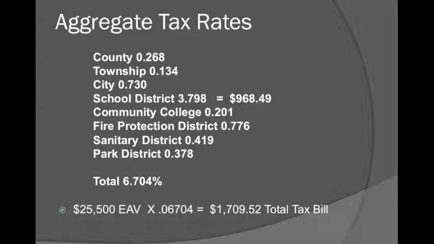We know that the tax bill equals $1,709.52, but if you look at what the school district gets, 8.798% of that total tax bill. So the school district gets $968.49, which is a little bit over half of your tax.